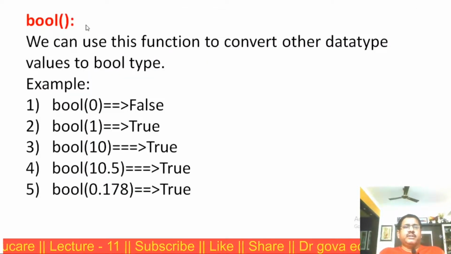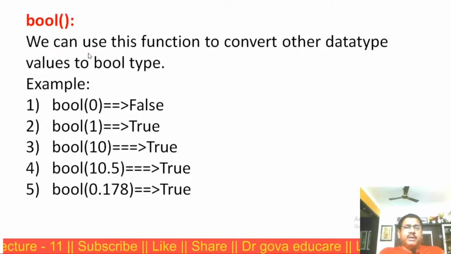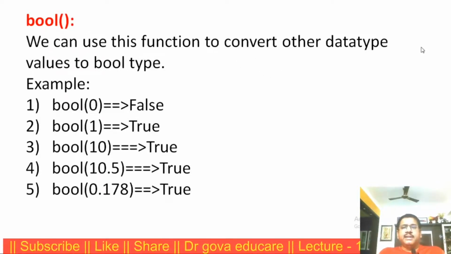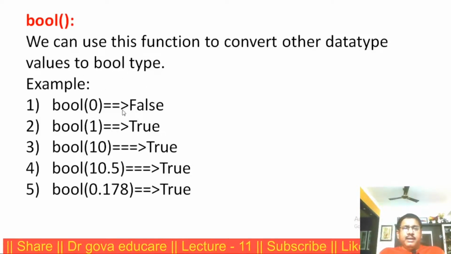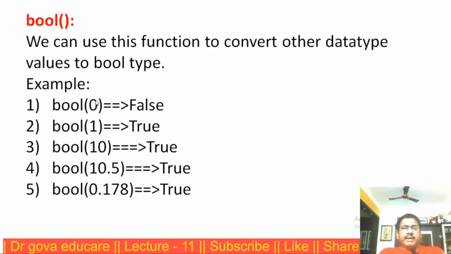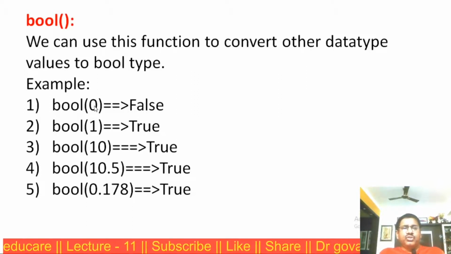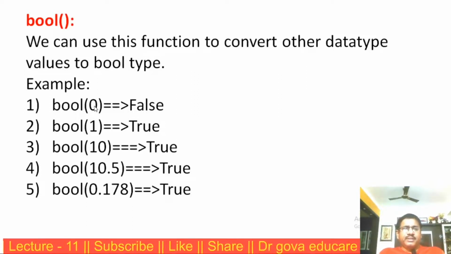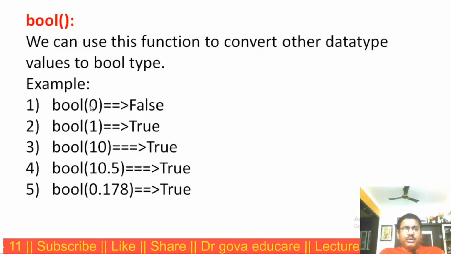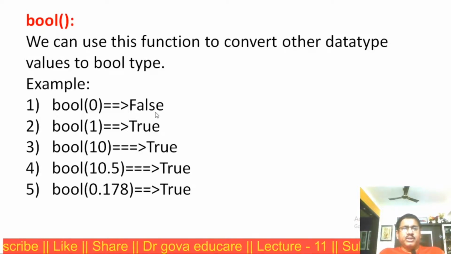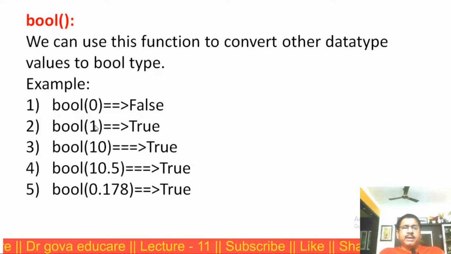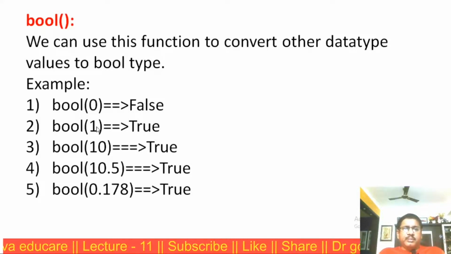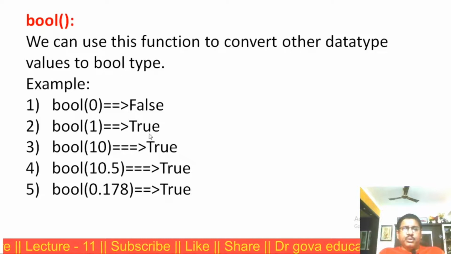The bool function. This function converts other data type values to bool. Any non-zero number represents true, 0 represents false. Bool of 0, 0 represents false. The output is false. Bool of 1 is a non-zero number, it is true.